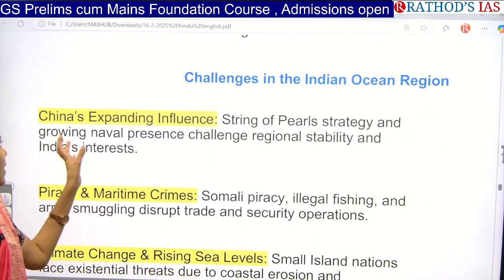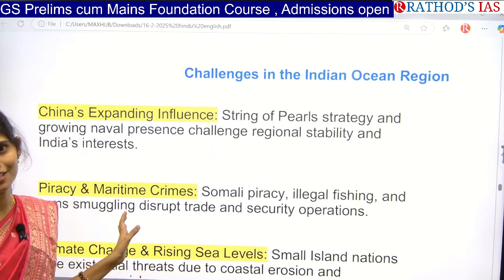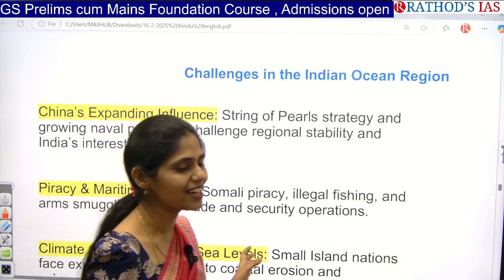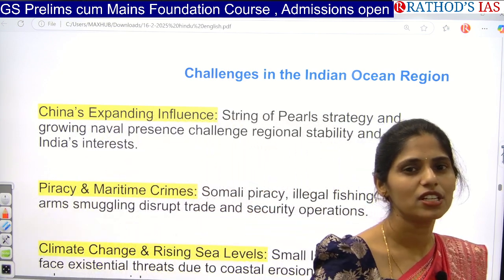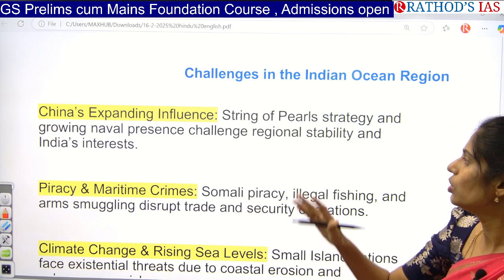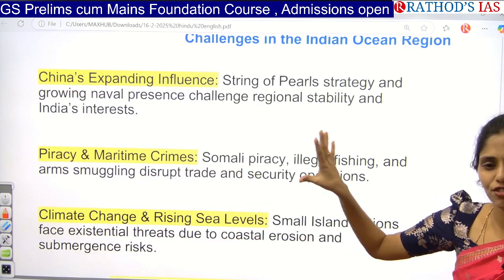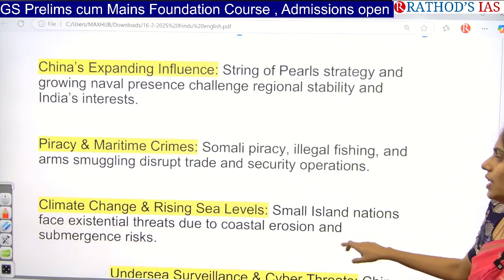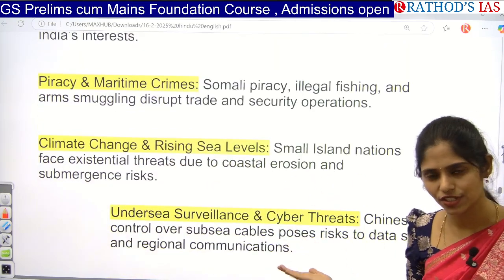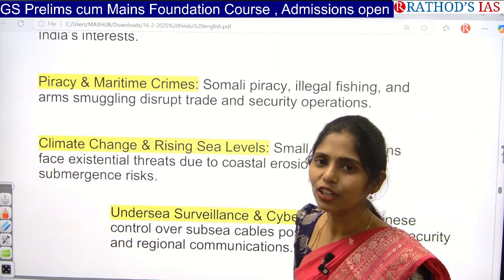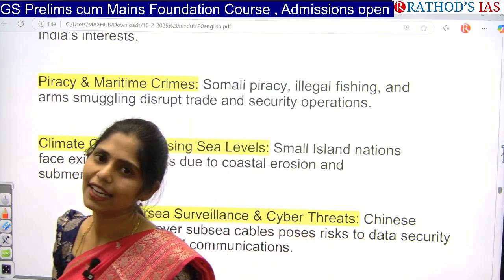And what are the challenges we have? Chinese influence. So whenever you're writing any answer regarding international relations, the first important point that you can say is to counter China. And next one is piracy. Piracy is nothing but hijacking of ships in water. And next one here is climate change. There is also increasing of sea level. So because of this, that led to increasing vulnerability of island nations.